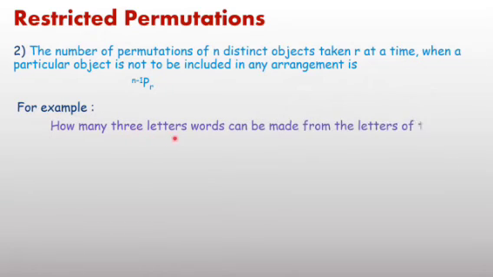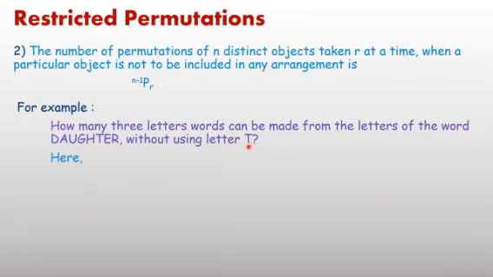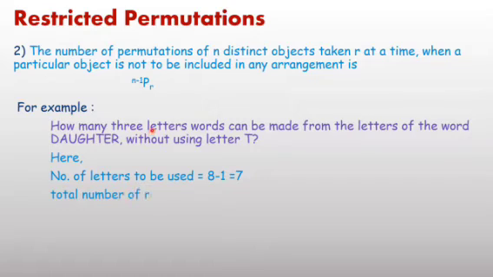How many 3-letter words can be made from the letters of the word daughter without using the letter T? It implies T is not there. If T is not there, then the number of remaining letters is 8 minus 1, 7. And out of 7 you have to arrange 3 letters. There you can apply the formula: n minus 1 P r means 7P3. And you will get the result.